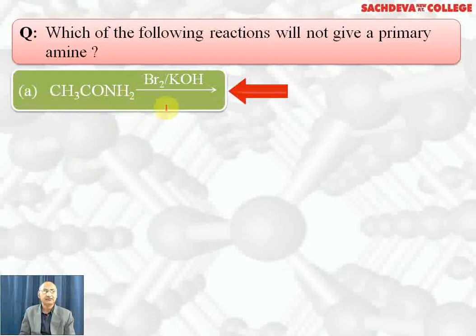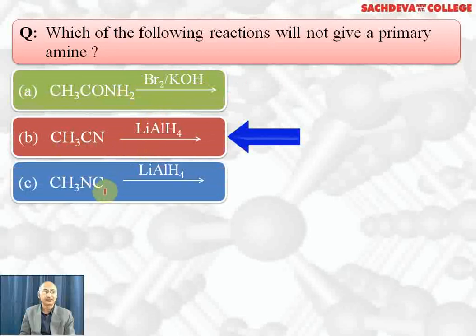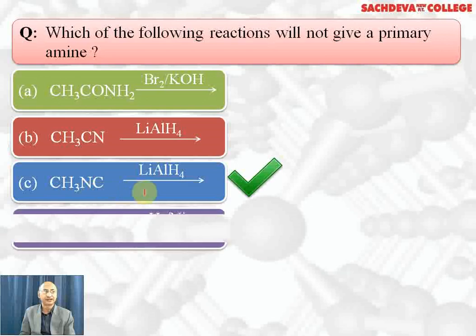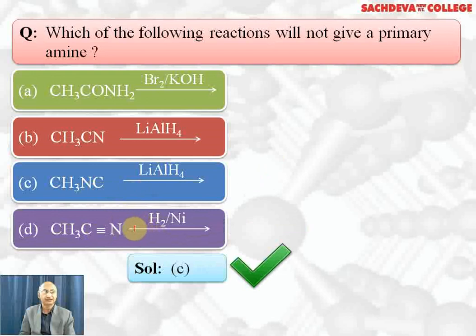Which of the following reactions will not give primary amine? Amide with Br2 and KOH will give primary amine. Methyl cyanide on reduction with lithium aluminum hydride will give primary amine. Isocyanide on reduction will give secondary amine. So this is the correct answer. Cyanide on reduction will give primary amine. So C part is the correct answer, which on reduction will give secondary amine and not primary amine.